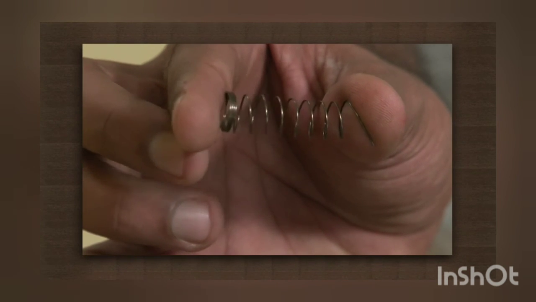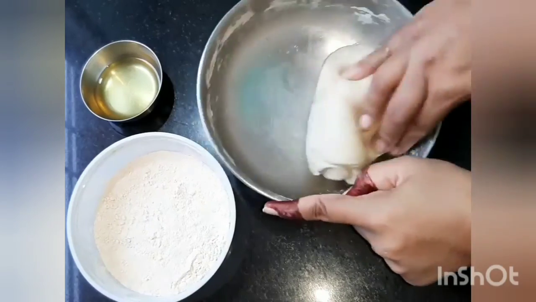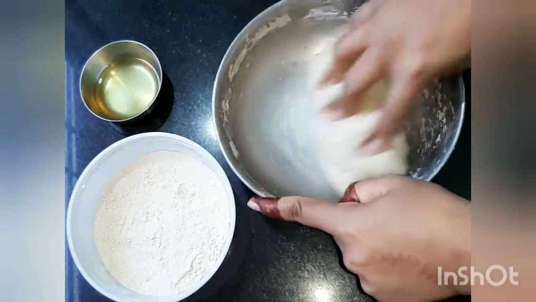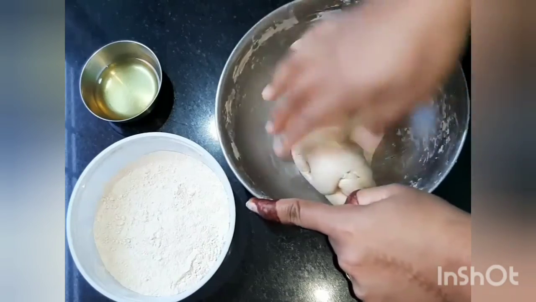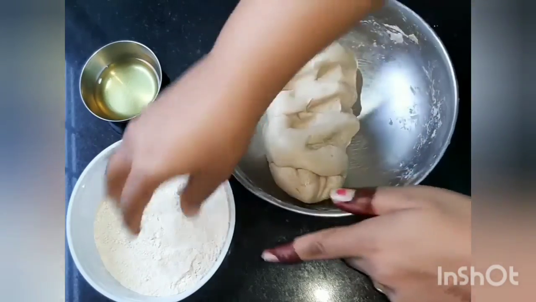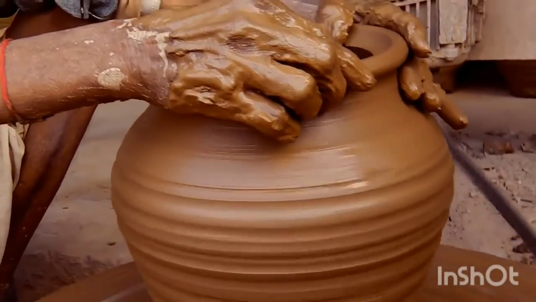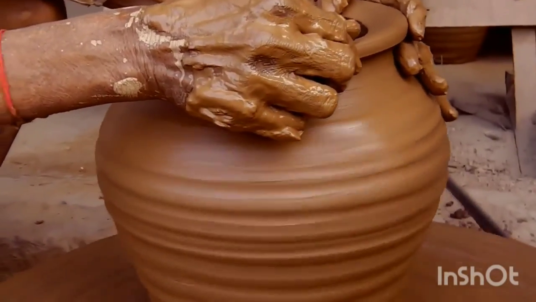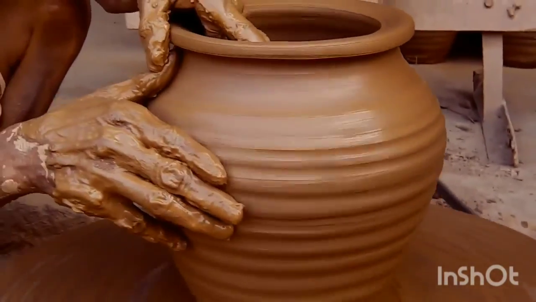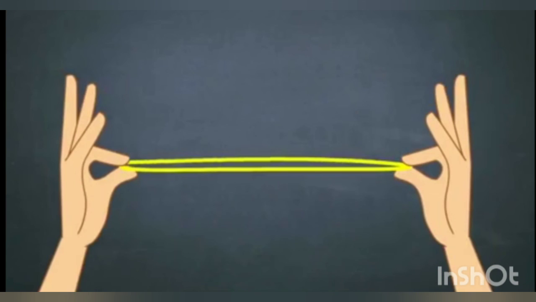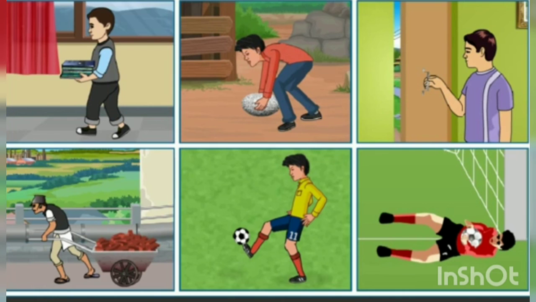While kneading a dough made from flour, the dough changes its shape when a force is applied. A potter applies a force in a specific direction while shaping the pot. Rubber, when stretched, it expands. So there are many such examples of effects of force.